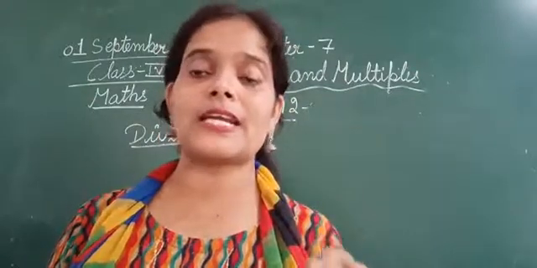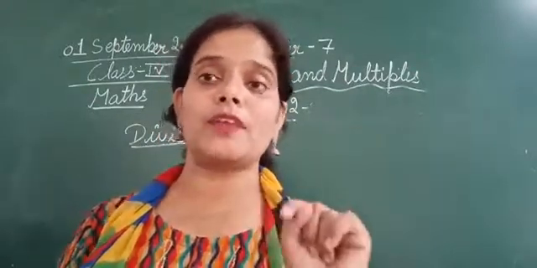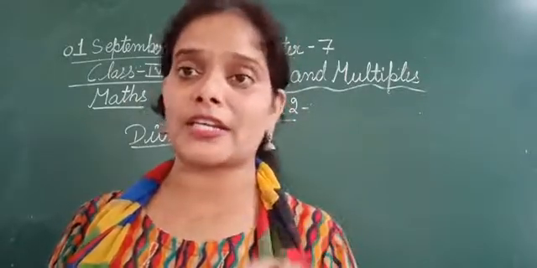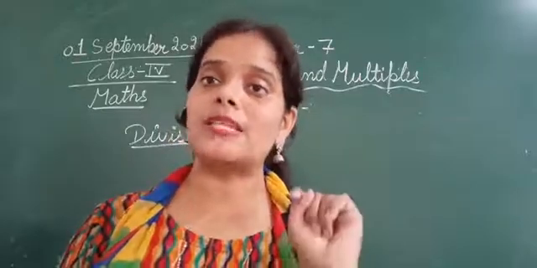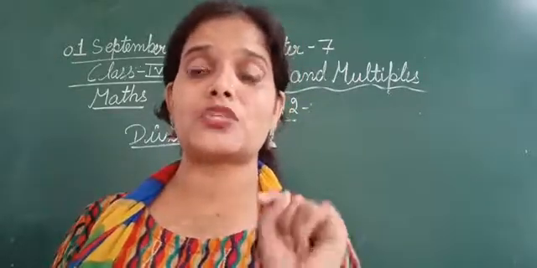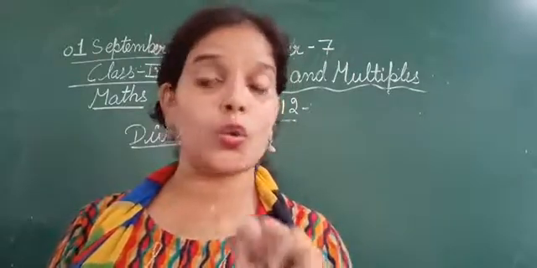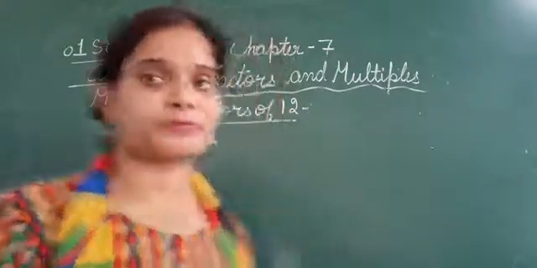Completely divisible means it does not leave any remainder. So for finding the factors of 12 with division, we are going to divide 12 by such numbers for which no remainder is left.